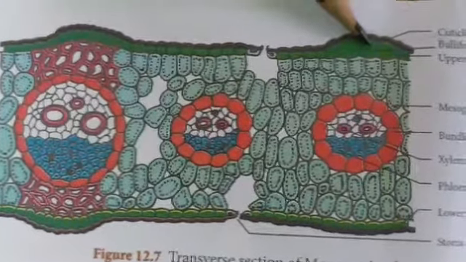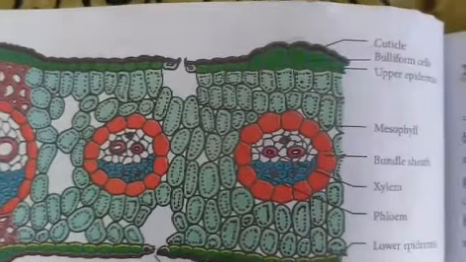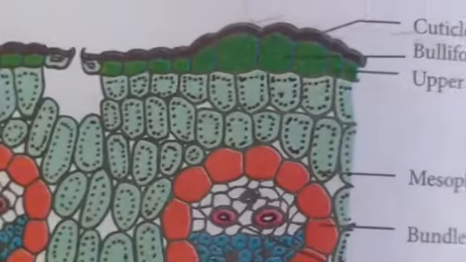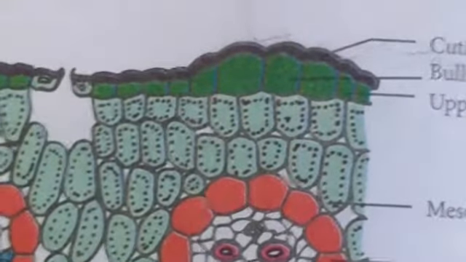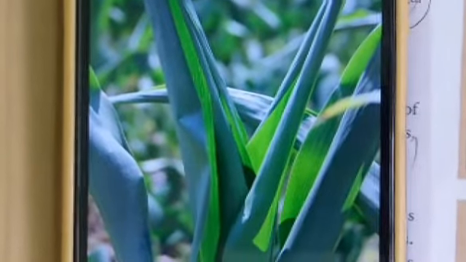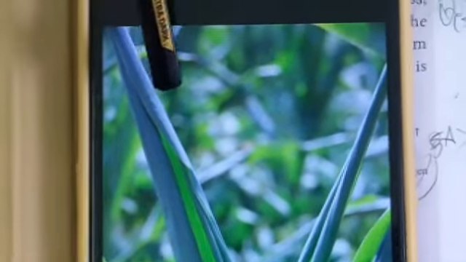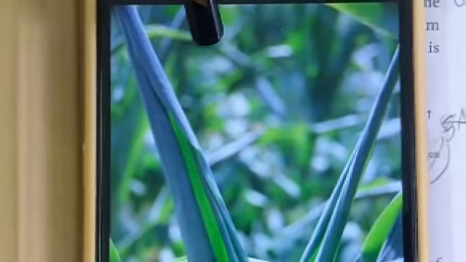These cells are helpful for rolling and unrolling of the leaves according to the weather change. With the help of the bulliform or motor cells, the grass leaves roll and unroll.